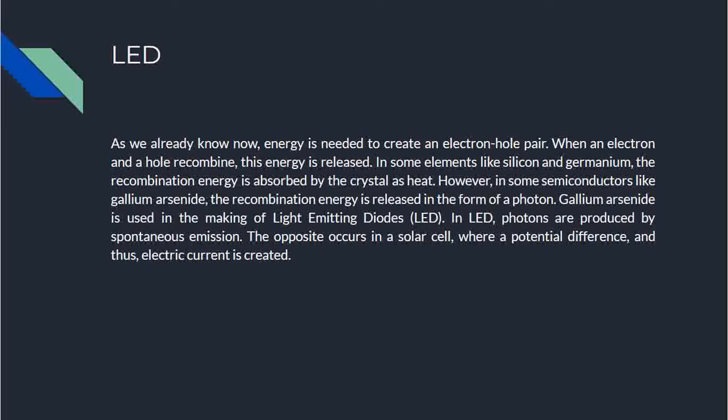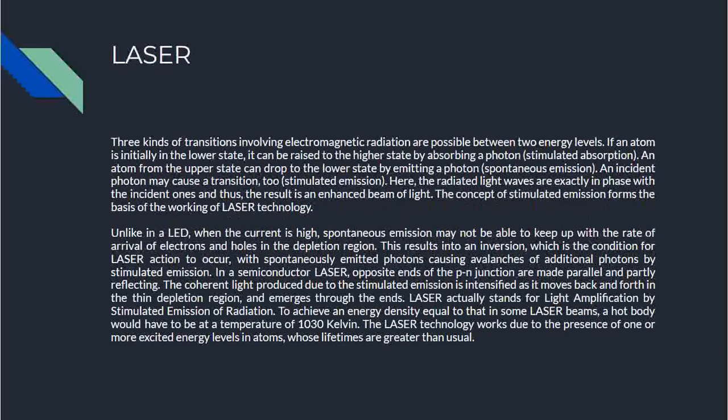In some elements like silicon and germanium, the recombination energy is absorbed by the crystal as heat. However, in some semiconductors like gallium arsenide, the recombination energy is released in the form of a photon. Gallium arsenide is used in the making of light emitting diodes, or LEDs. In an LED, photons are produced by spontaneous emission. The opposite occurs in a solar cell, where a potential difference and thus electric current is created.